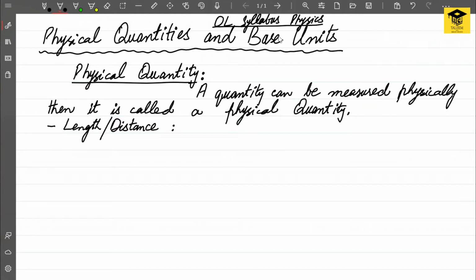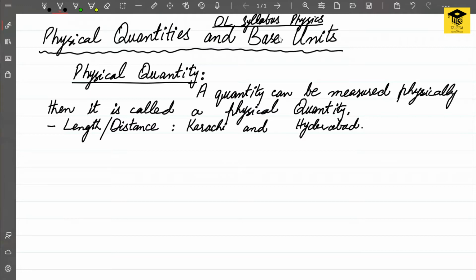If I ask you what the distance between Karachi and Hyderabad is, can this distance be measured physically or not? Yes. Since it can be measured physically and can be told in a way that we can define this distance, it is a physical quantity. It is an example of a physical quantity.